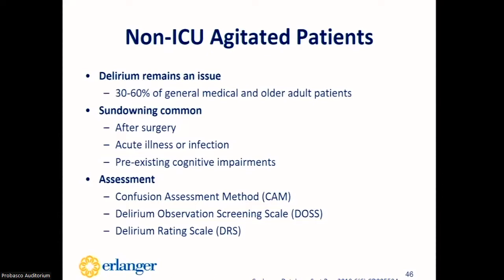So in order to ensure a proper assessment is completed at least once daily in these patients, it is recommended that nurses utilize a scale such as the confusion assessment method, the delirium observation screening scale, and the delirium rating scale. So we currently do not have a delirium monitoring scale used on the floor at Erlanger. However, it could be beneficial for providers to know what patients are demonstrating clinical signs of delirium and that should be monitored more regularly.